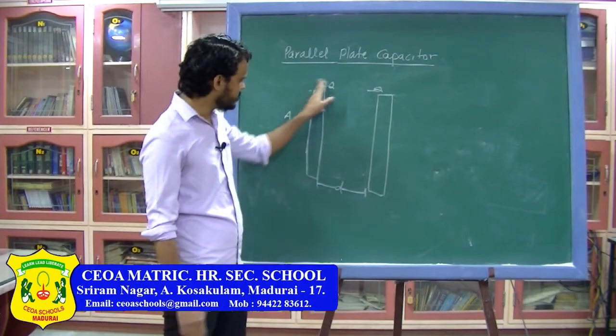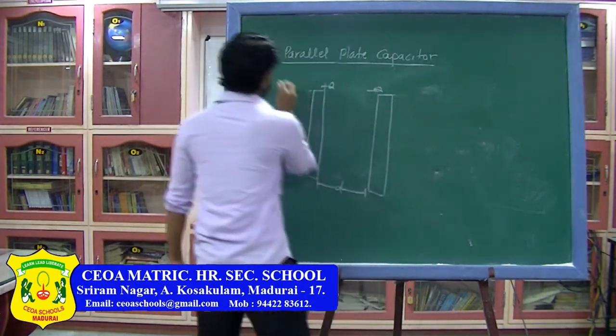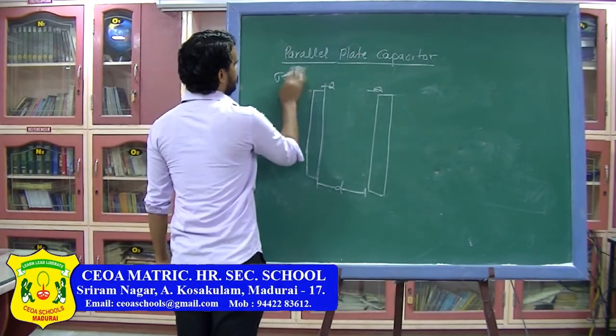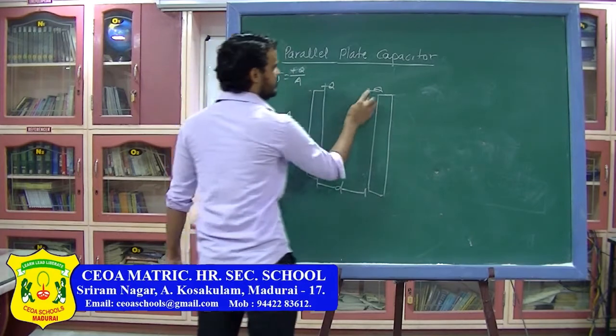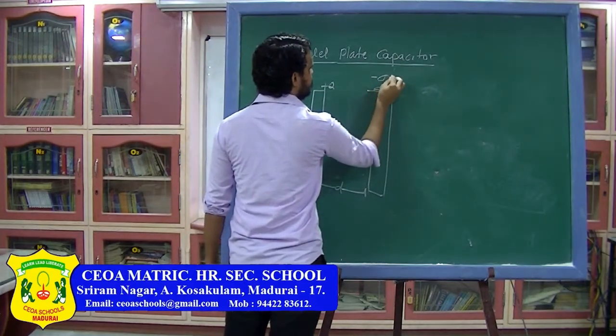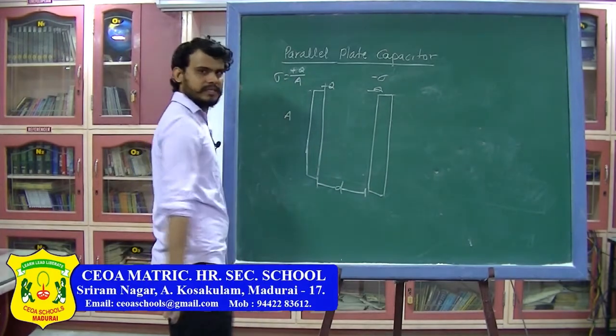As you can see, charge on this plate is q, so charge density on this plate is sigma, I can write plus q divided by A, and the charge density on this one will be minus sigma, which is minus q by A. So charge density here is minus, charge density here is plus.